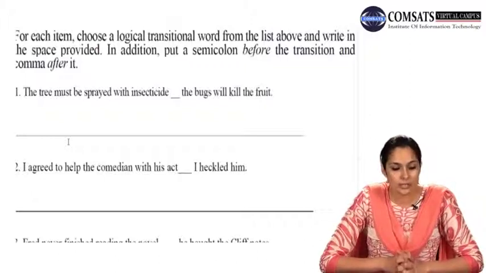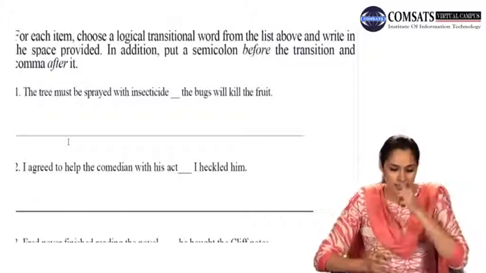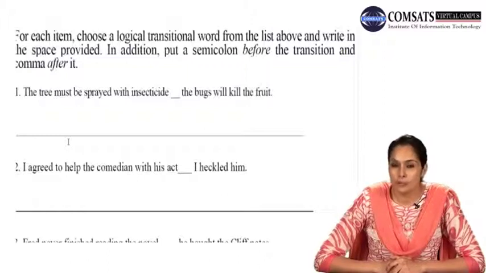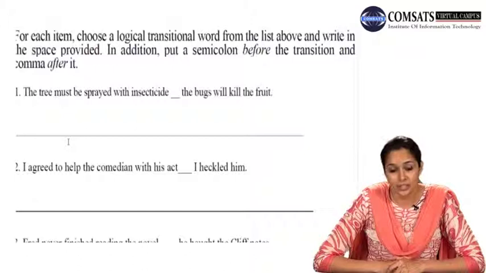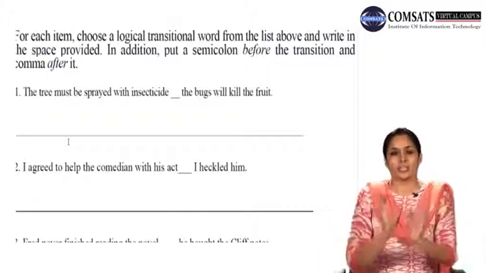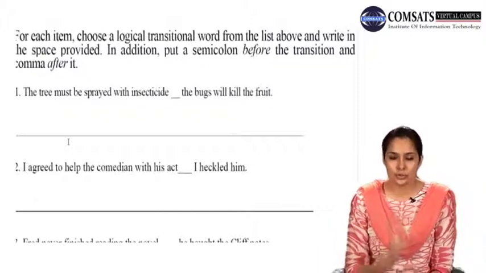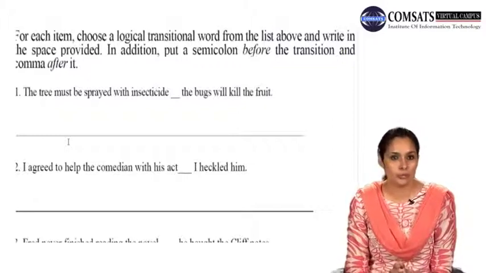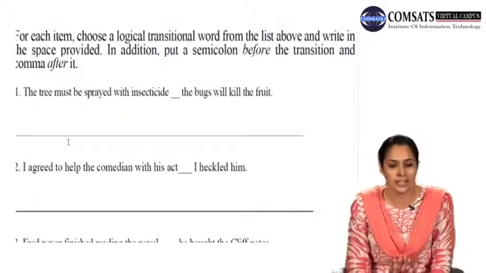The tree must be sprayed with insecticide, dash, the bugs will kill the fruits. Now we have to find a very logical connection between these two sentences. We have to see which transition word actually gets you to a conclusion where you see कि यहाँ पे run on जो है वो ख़त्म हो रहा है और आपका sentence logically connected है.